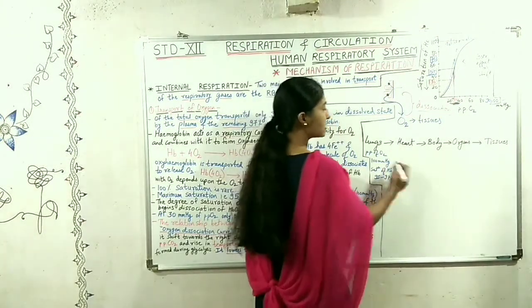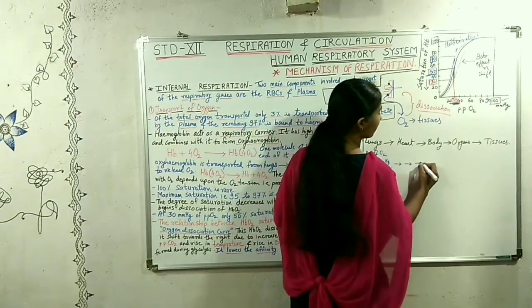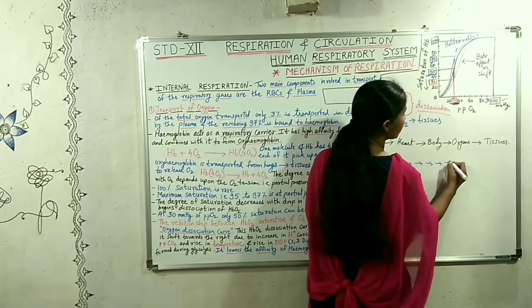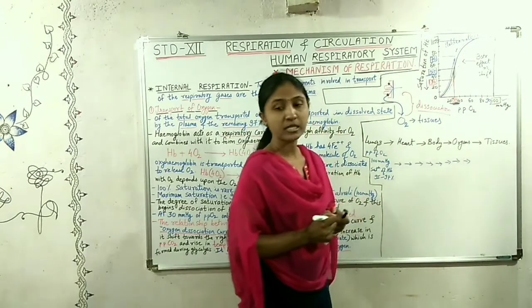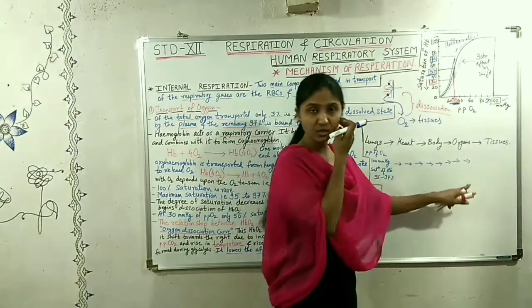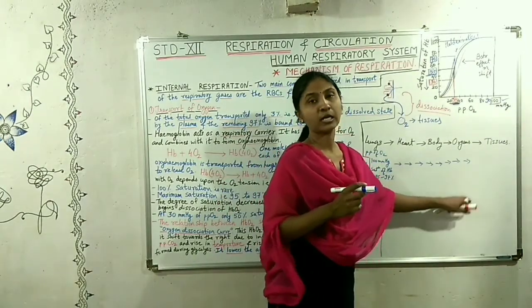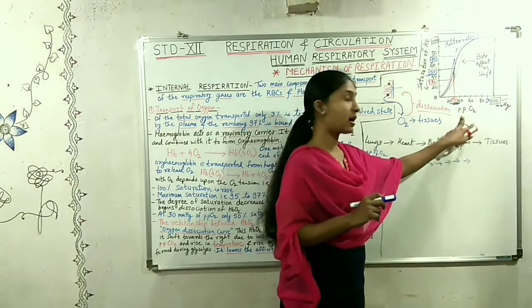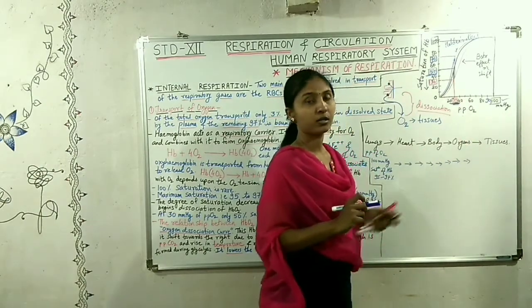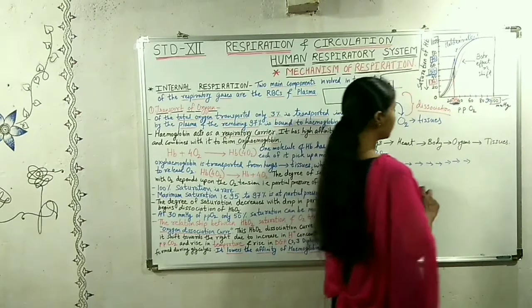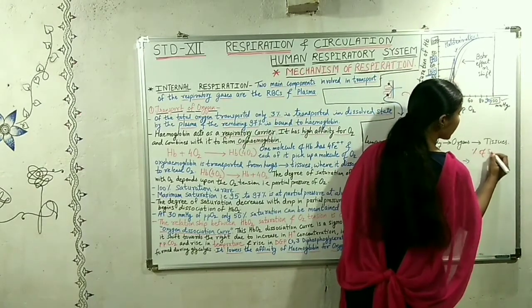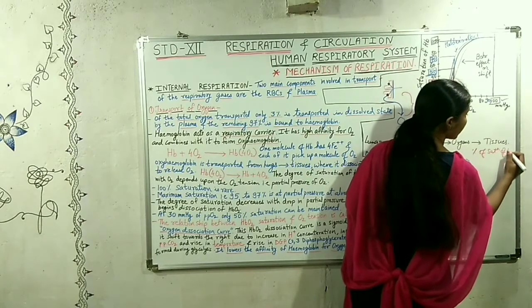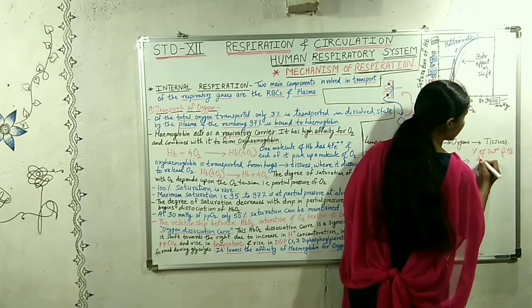As this blood goes further and travels in other body parts, the saturation of hemoglobin decreases, as well as the partial pressure. So the percent saturation of hemoglobin decreases.